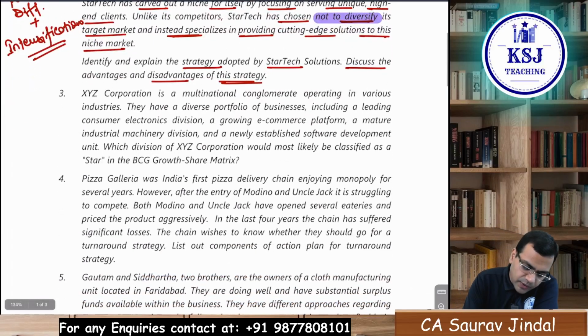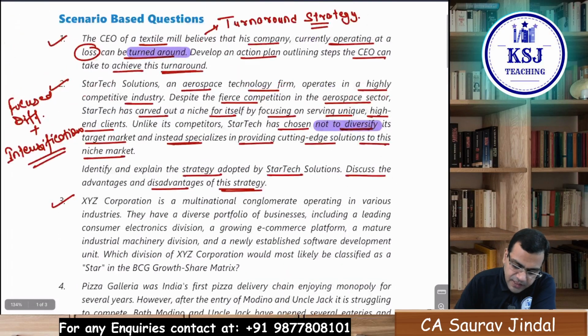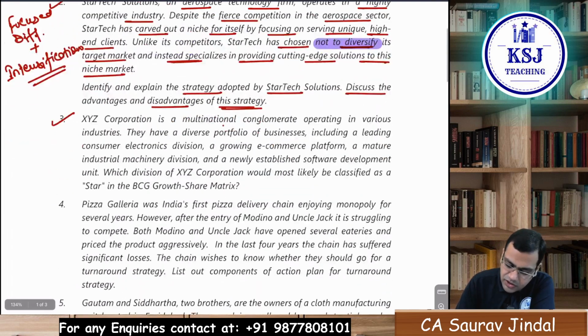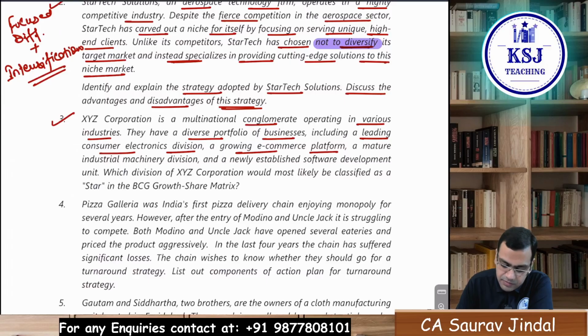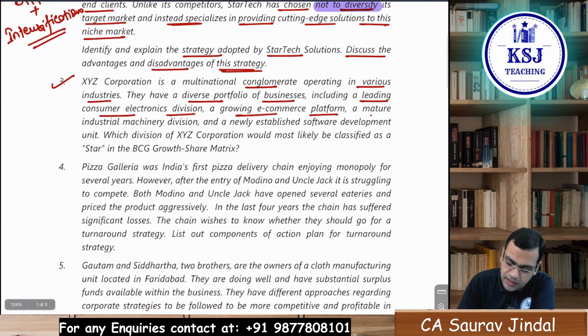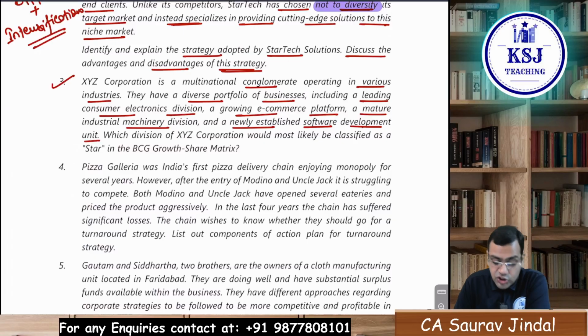Coming to the next one, that is the third one. XYZ Corporation is a multinational conglomerate operating in various industries. They have a diverse portfolio of businesses, including a leading consumer electronics division, a growing e-commerce platform, a mature industrial machinery division, and a newly established software development unit. Which division of XYZ Corporation would most likely be classified as a star in the BCG growth share matrix?